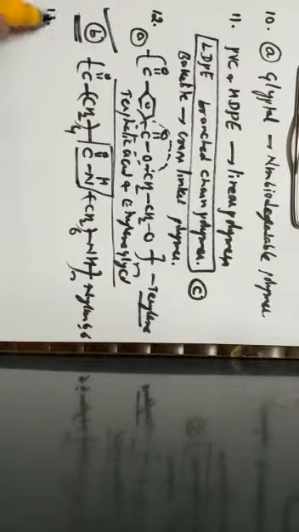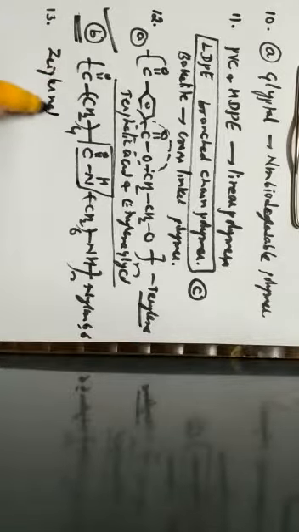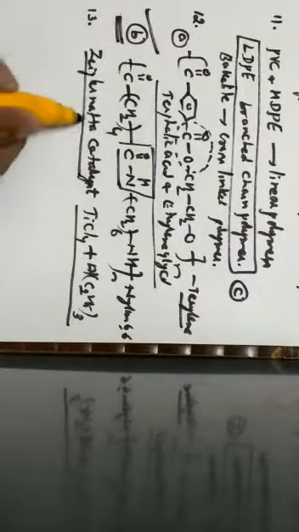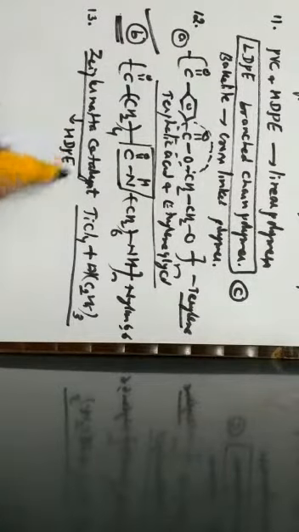Next one, question number 13. Ziegler-Natta catalyst is used to prepare. Here one should know the meaning of Ziegler-Natta catalyst. It is a combination of titanium tetrachloride along with triethyl aluminium. By using this Ziegler-Natta catalyst, we can prepare HDPE, that is high density polyethylene.